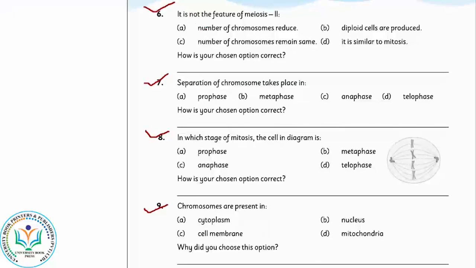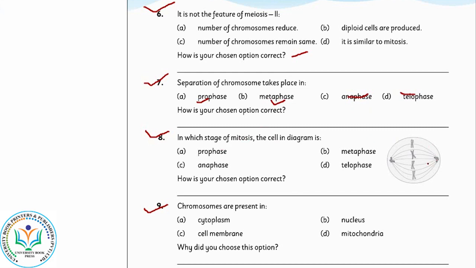Question 6 is, it is not the feature of meiosis II. You have to find out the feature that does not belong to meiosis II and then give its reason. Number 7 MCQ is, separation of chromosomes takes place during which phase? You have to find out the phase during which chromosomes separate themselves at the centromeric region, whether it takes place at prophase, metaphase, anaphase or telophase, and then give the reason.